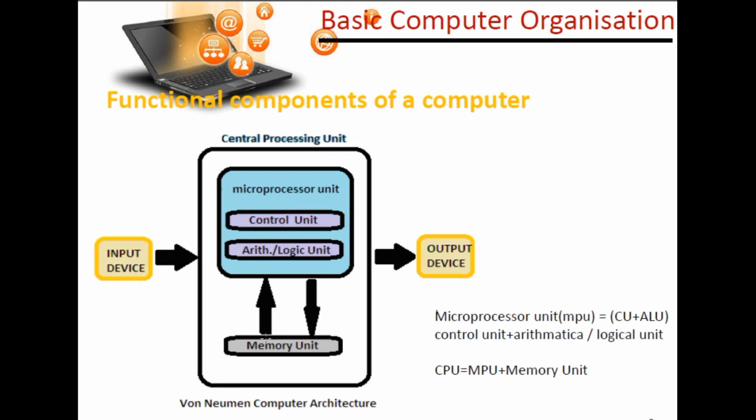And now you can see the memory unit, which gets the information and sends the information back to the microprocessor unit. So CPU equals MPU, that is the microprocessor unit, plus the memory unit. Microprocessor unit means the arithmetic, logic and control unit.